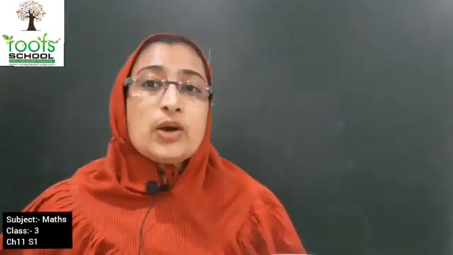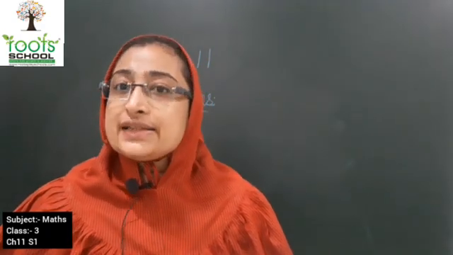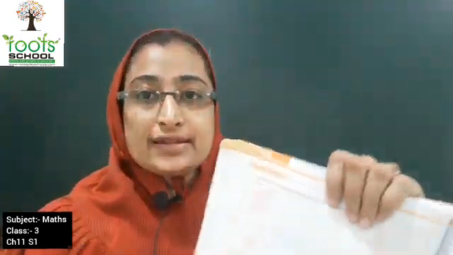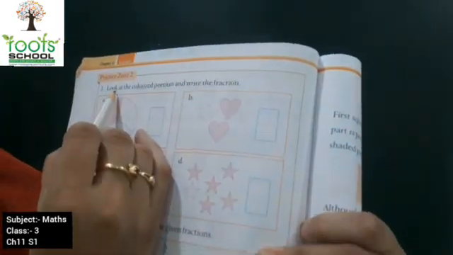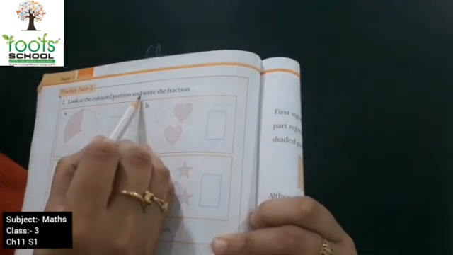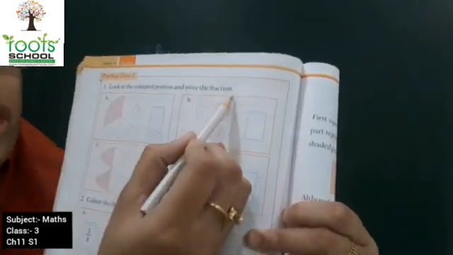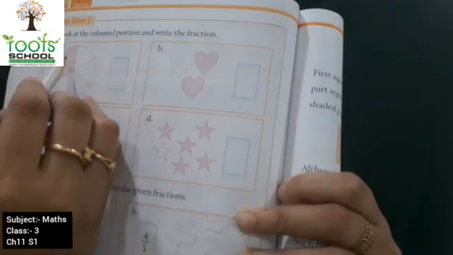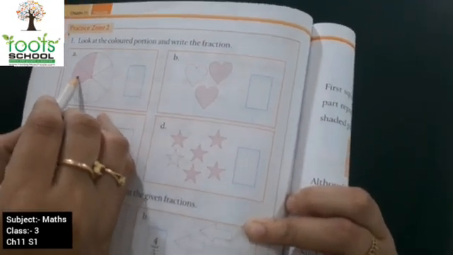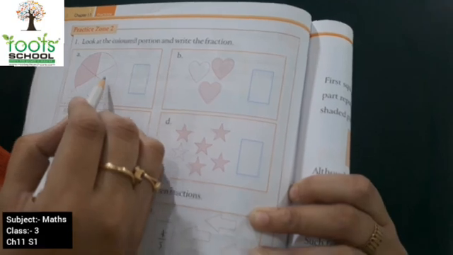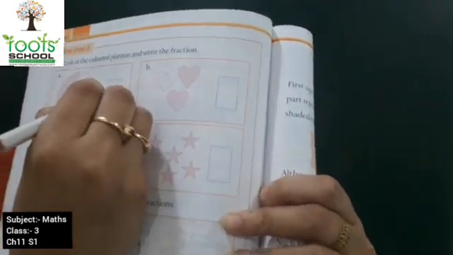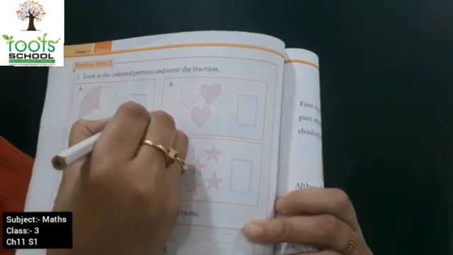Okay kids, now let's move on to practice zone 2, which is on page number 138. Now kids, all of you look over here. Look at the colored portion and write the fraction. Now this is a circle. The circle is divided into how many parts? 1, 2, 3, 4, 5 and 6. So the denominator is going to be 6.